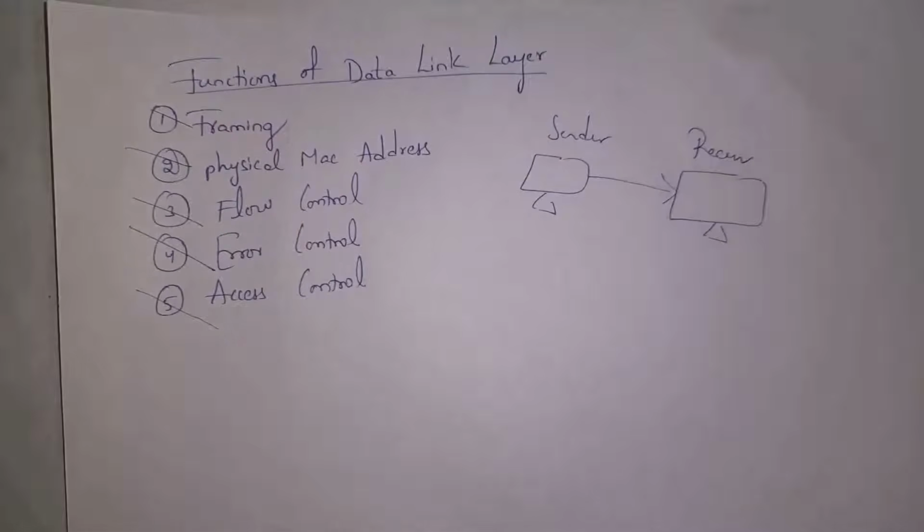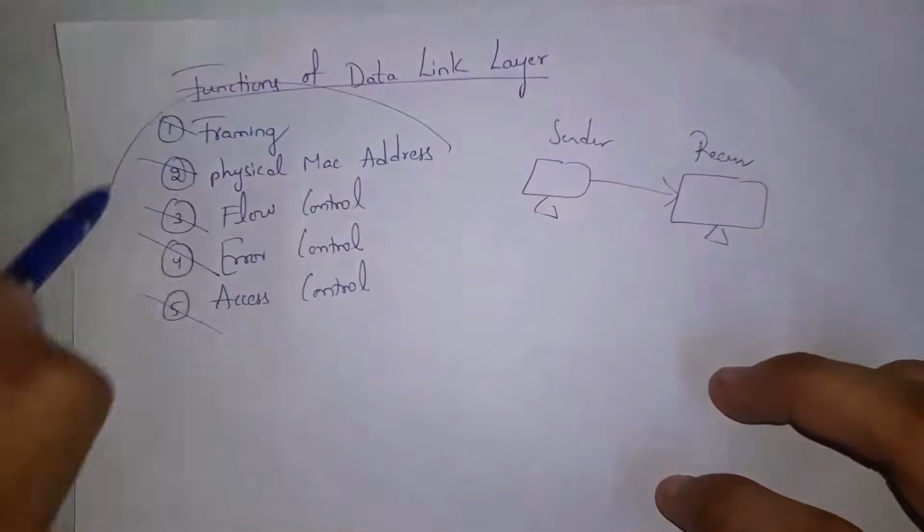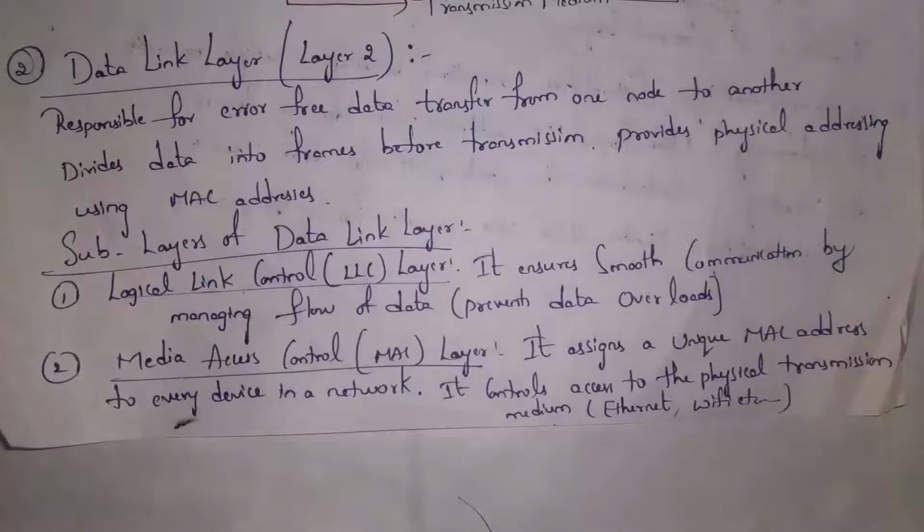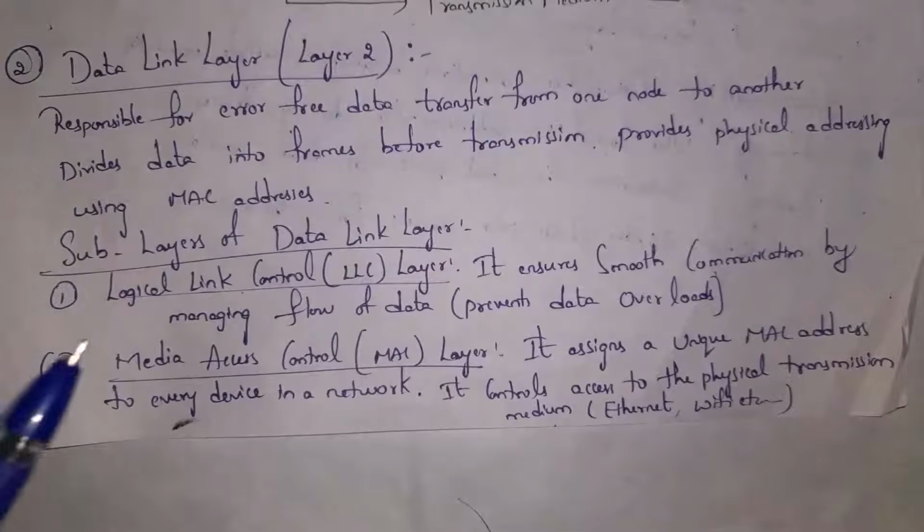So access control means which device can communicate in the network. This is the meaning of access control. All these are various functions of data link layer. Data link layer contains 2 sublayers. They are the logical link control layer and the media access control layer, that is the MAC layer.